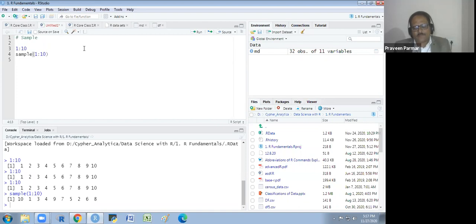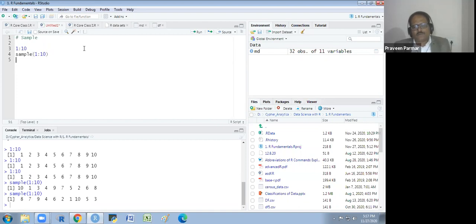Next time if I run the sample, I am getting a different sequence again. Does that make sense to everyone? Every time we will get a random sequence. The sequence will not be the same. Is it clear to all?